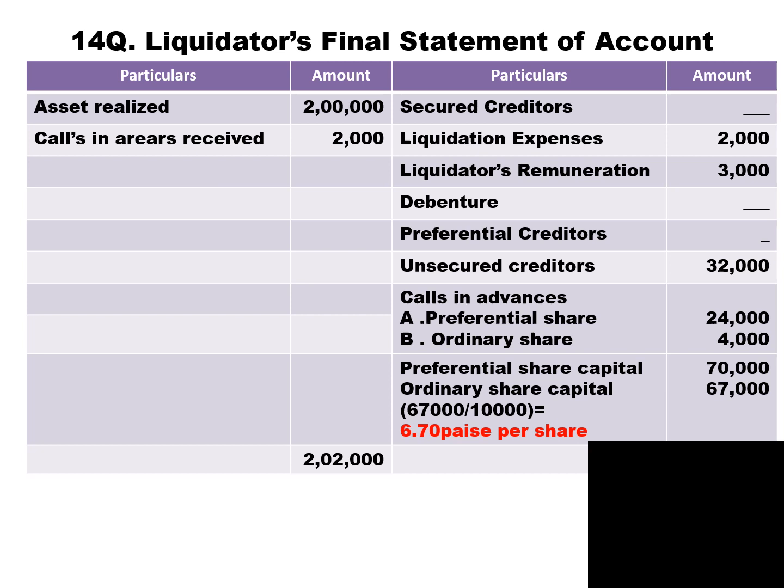How do you get 1 rupee 30 paisa? Paid up capital is 9 rupees minus 6 rupees 70 paisa, we get 1 rupee 30 paisa, which is a loss to the shareholders.